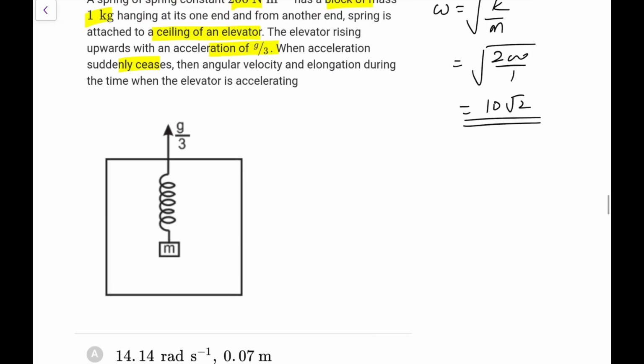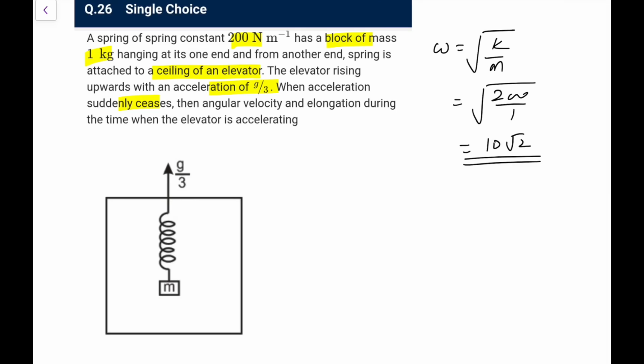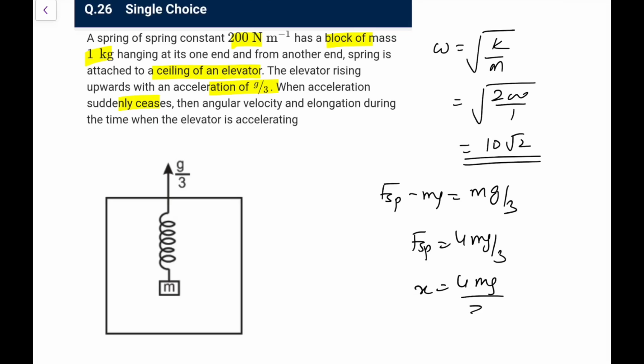So we are left with only one choice, but let me check the elongation. When it was accelerating, we can say the spring force minus mg was equal to ma, which is mg by 3, so the spring force was 4 mg by 3, so x would be 4 mg by 3k.